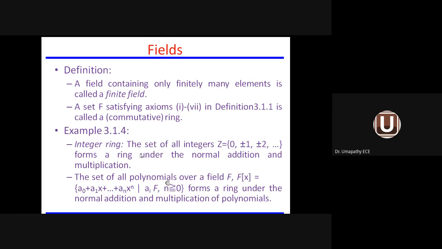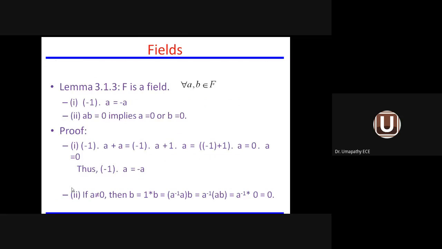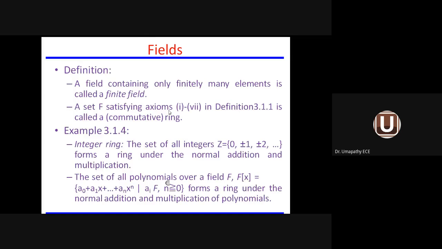The definitions of finite field, commutative ring, and integer ring are given in this slide. A field containing only a finite number of elements is called a finite field, and it should satisfy all the axioms. So what are the axioms? 1 to 8 must be satisfied. Then only it is called a finite field. Moreover, the set is also called a commutative ring if it satisfies rules 1 to 8 given in the previous slide.